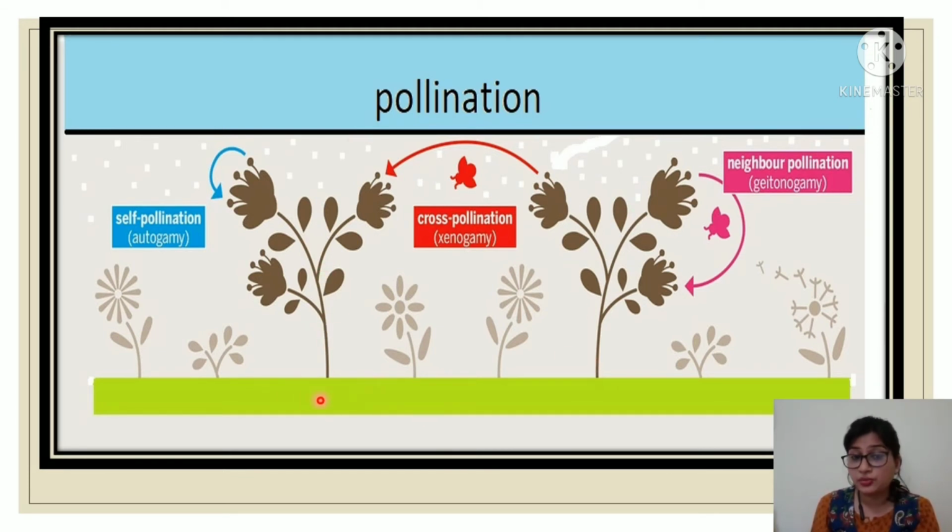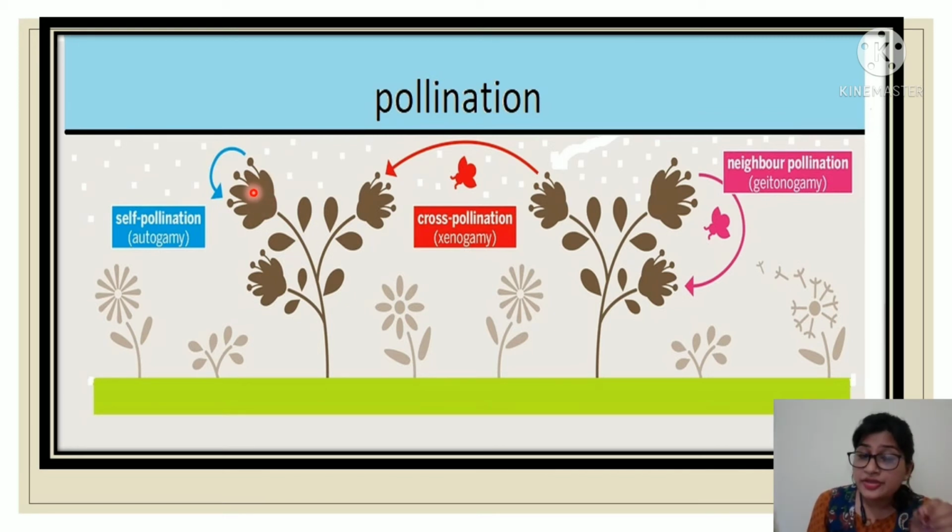This one is plant 1 and this one is plant 2. Plant 1 contains many flowers. Suppose this is one flower; it contains both male and female sex organs.